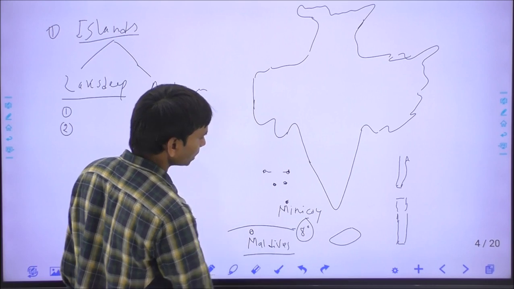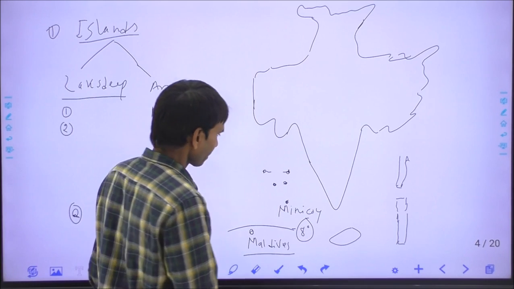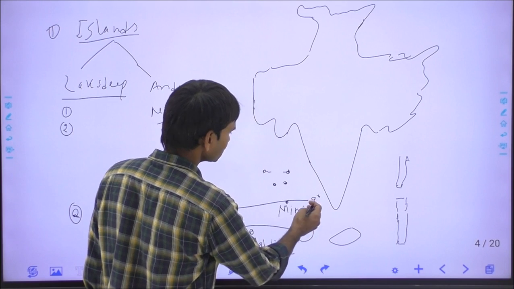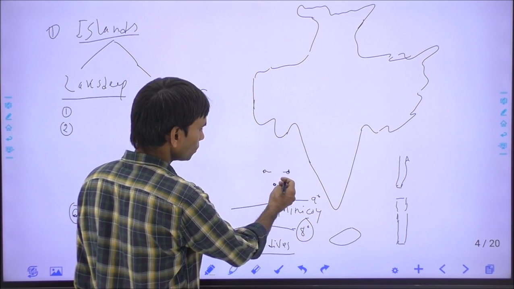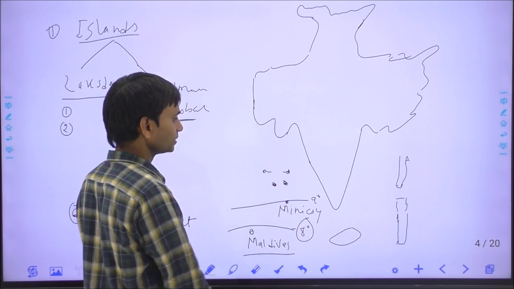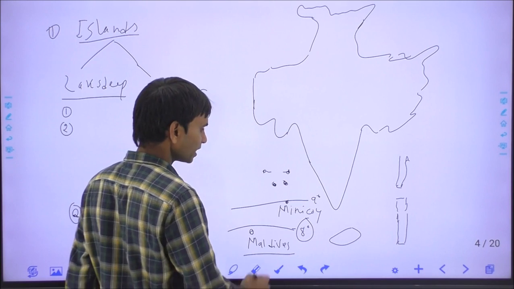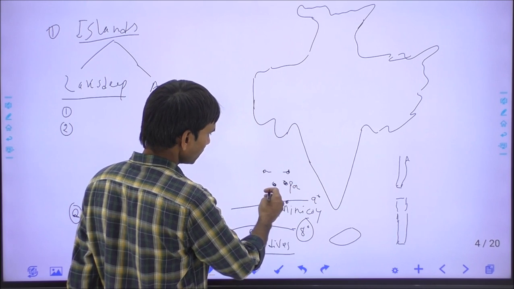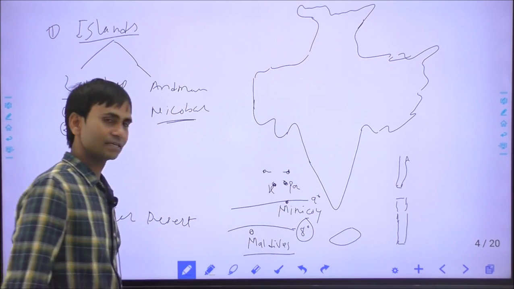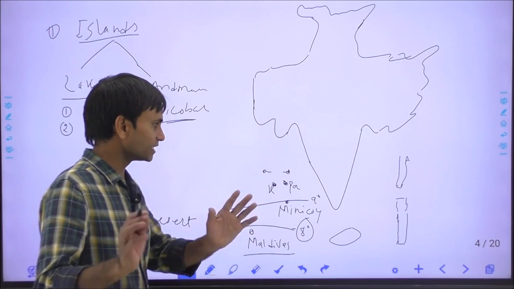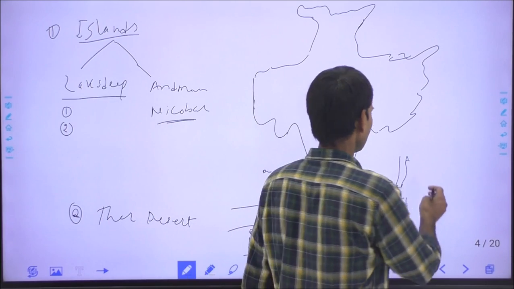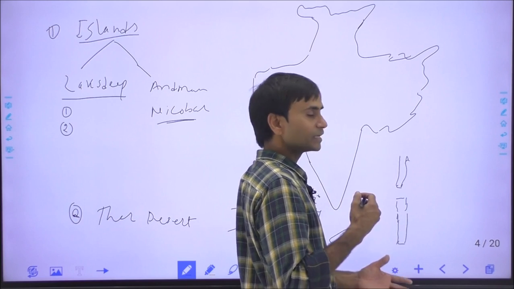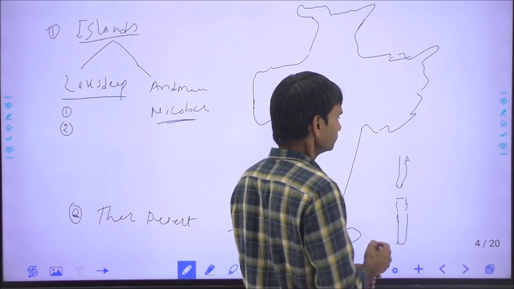Minicoy, also called the Maluku island, and this is the 9-degree channel, which separates Minicoy from Amindivi or Kavaratti. Kavaratti is the capital, and Minicoy is also separated from Suheli Par and Kalpeni islands. Right? These questions are generally asked. And in the Andaman and Nicobar, Andaman is divided into the north, middle, south, and the Little Andaman.